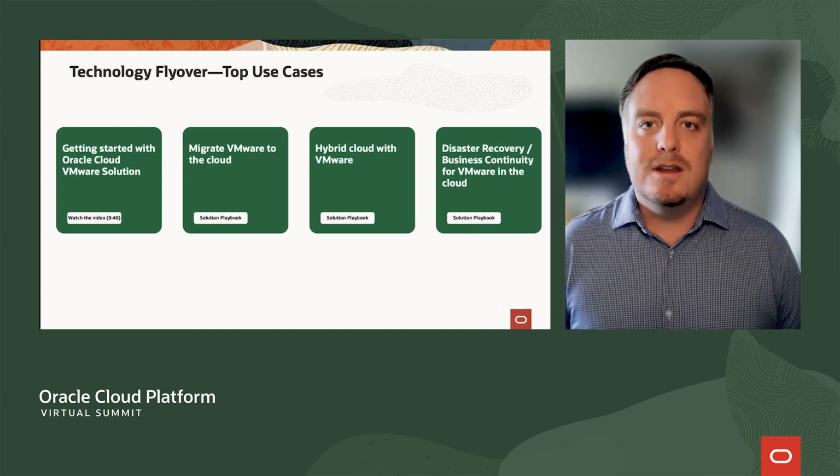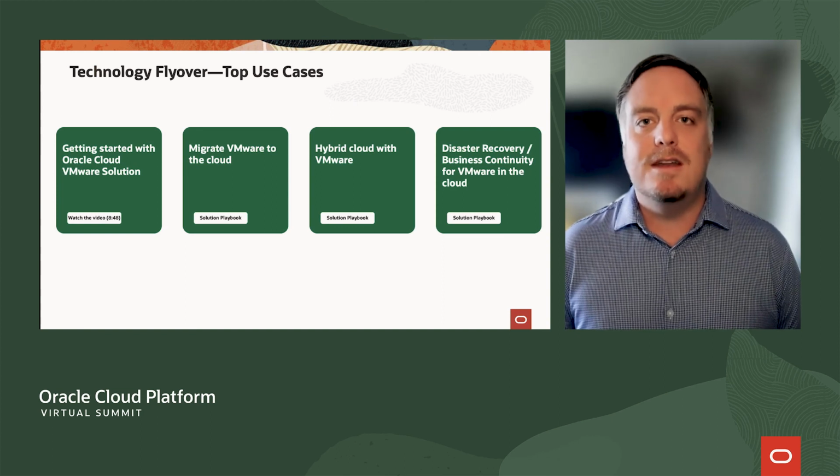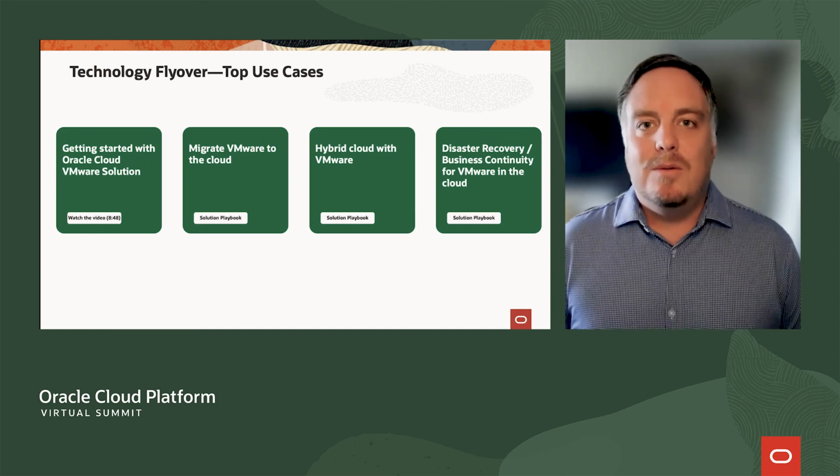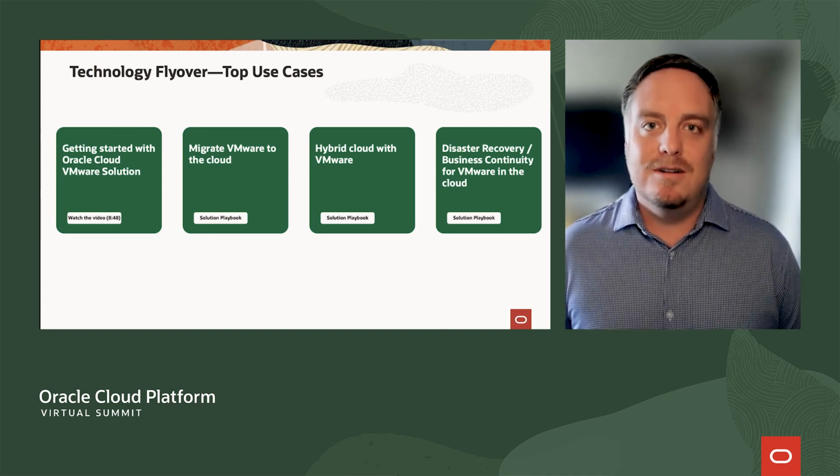Other customers are looking to set up a hybrid cloud infrastructure. Perhaps they're looking to take advantage of some of the native services within OCI, like high performance computing, functions, or Kubernetes. Well, being able to move portions of your VMware infrastructure up into the cloud to live right next door to those native services can, of course, increase the reliability, the speed, and frankly, the cost of running those infrastructures.